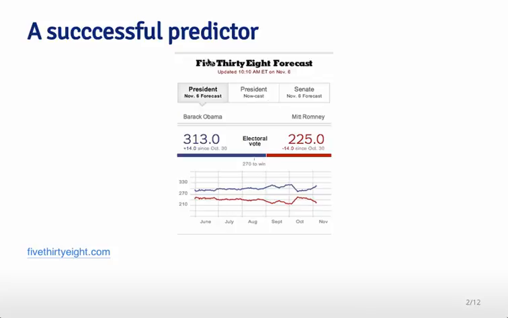To do that, the statistician behind 538, one of the most famous statisticians in the world, Nate Silver, used polling information from a wide variety of polls and averaged them together to try to get a best prediction of who was going to win which votes in which states, in order to get the best prediction of who would vote for who when it came time for the election. And he was very successful in predicting both the 2008 and 2012 elections.